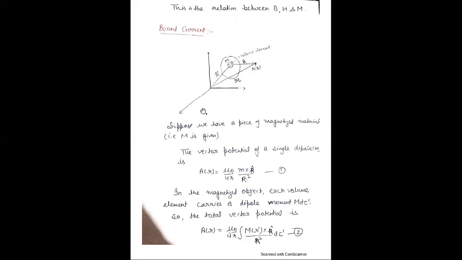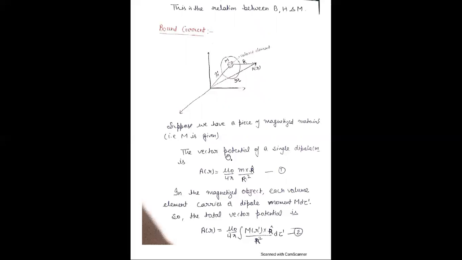Let's derive the relation for bound current, bound surface current and bound volume current. Here, this is a magnetized material whose magnetization M is given. Let's suppose a small volume element, and this is the position vector of the volume element from the origin, R prime. Here, this is a vector potential A. Here we have to find the value of the vector potential due to this volume element.